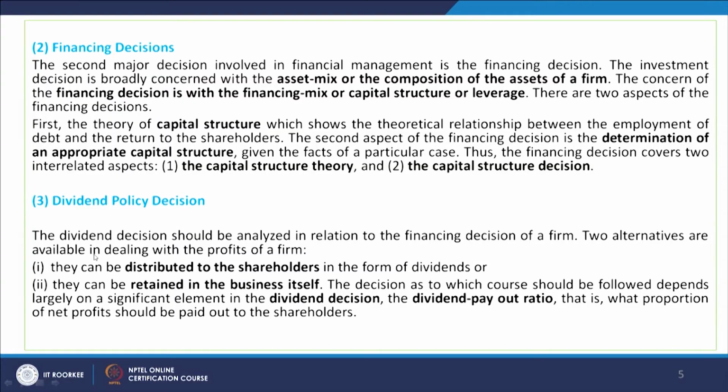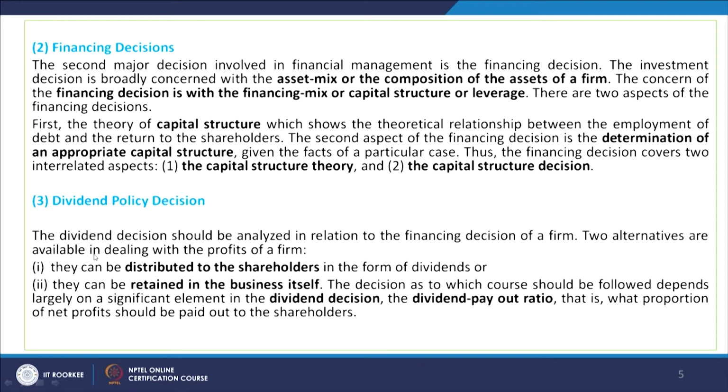So, we have to take this next decision, which is called the financing decision, and largely this decision is taken by the CFO with the help of other important functionaries in the firm. Then we talk about the dividend policy decision. What should be the dividend policy of the firm? Here it is written, the dividend decision should be analyzed in relation to the financing decision of the firm. Two alternatives are available in dealing with the profits of the firm. After the profit is earned, we have two alternatives here.